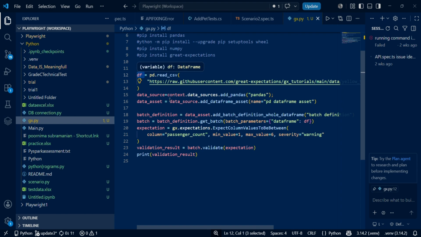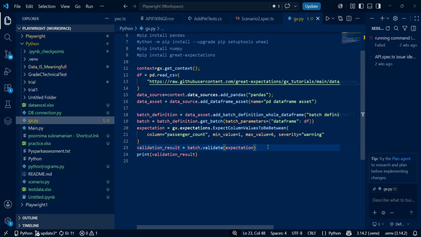And our third step is connecting to the data source. We are connecting to the data source and adding pandas. And from the data source, we are adding the data asset. That is our fourth step. Then we define the batch definition, and from the batch definition the batch is defined, where the batch parameter we provide is the data frame, which is df.